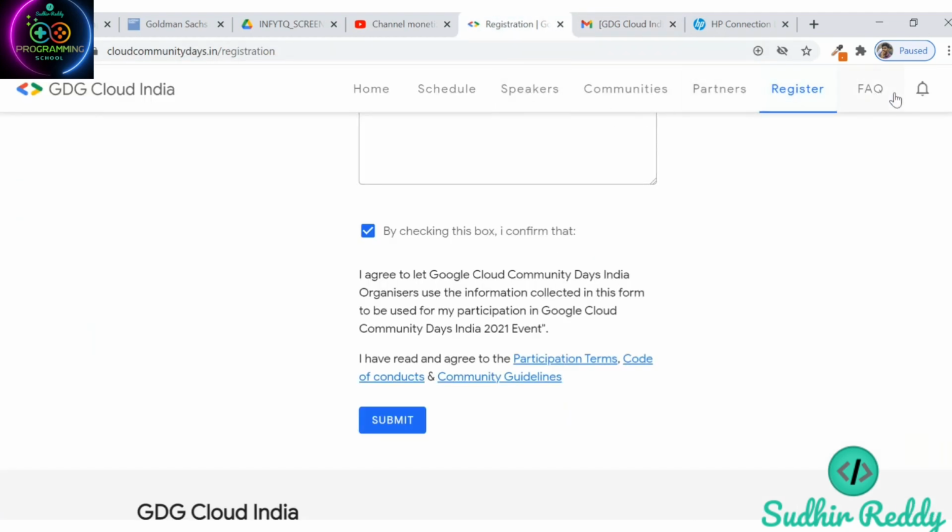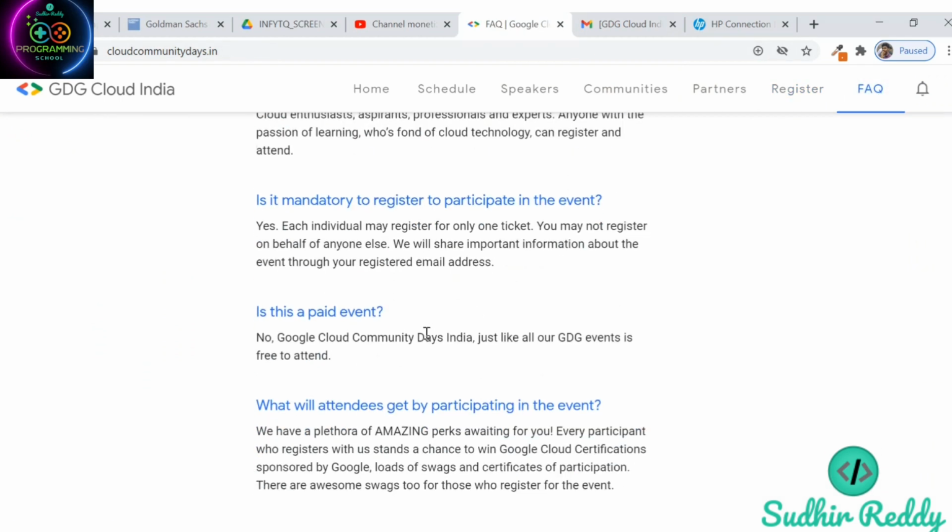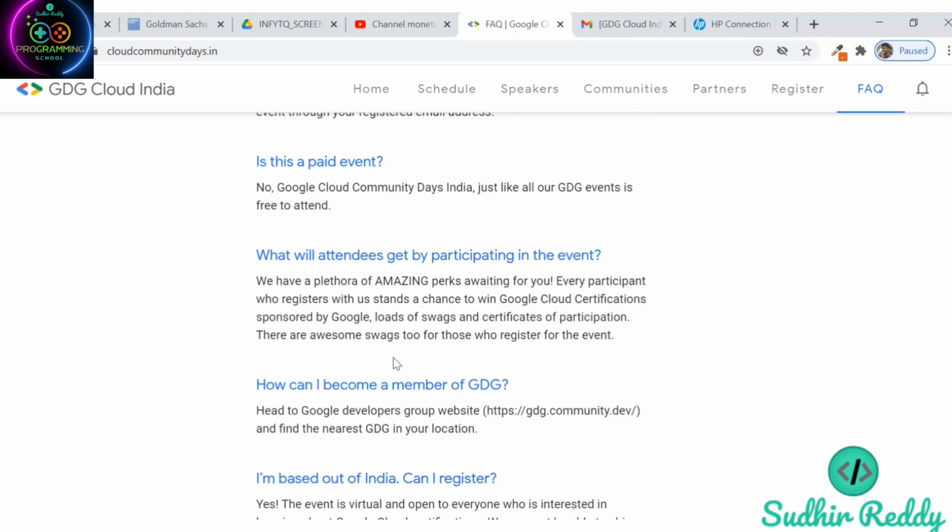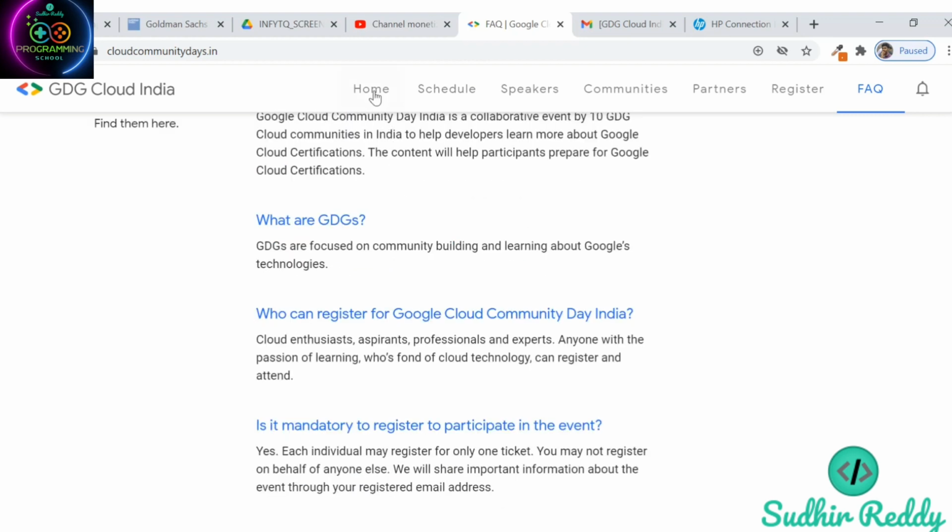This is not a paid event, and it is going to give some goodies. You may get goodies and t-shirts like that, and maybe free certification vouchers. You can win cloud certifications, or you get a discount on the certifications, and you get certificates of participation also. Everyone, just utilize this opportunity.